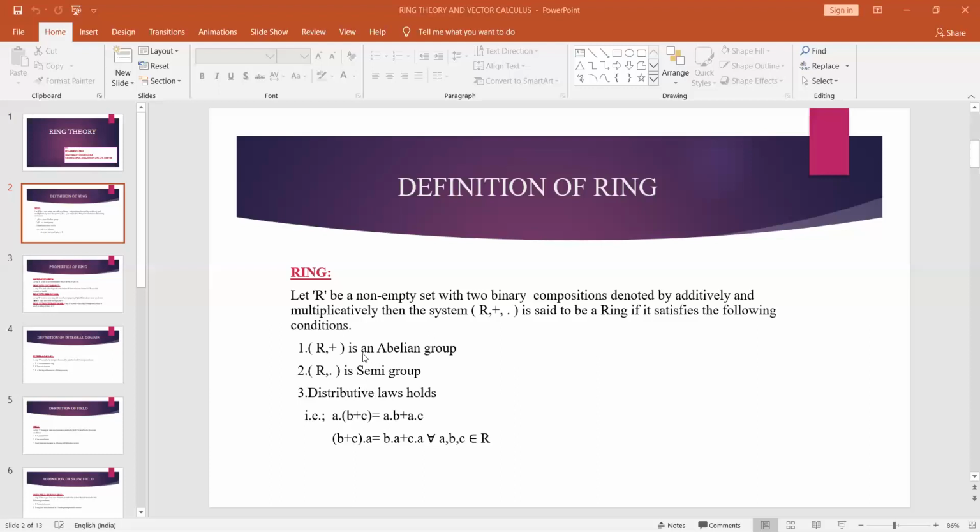So the first condition is an abelian group with respect to plus, and the second one is a semigroup with respect to dot. Dot is nothing but multiplication. And the third condition is that the distributive laws hold. The distributive laws are a·(b+c) = ab + ac, this is left distributive, and (b+c)·a = ba + ca, this is right distributive. Whenever a non-empty set together with two binary operations satisfies all these conditions, then we say that the system (R, +, ·) is a ring.